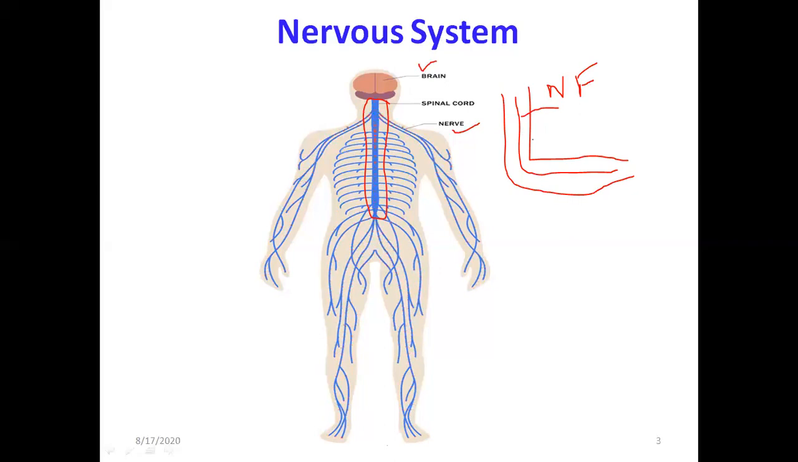These nerve impulses are flowing inside this nerve fiber, and if you see these nerve fibers under the microscope, they are made up of small units like this. These small units are known as nerve cells, and these nerve cells are called neurons.